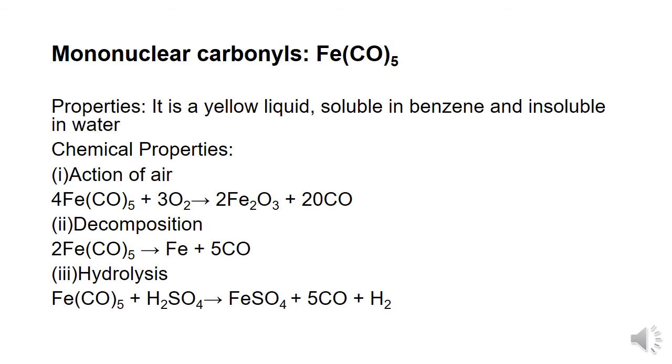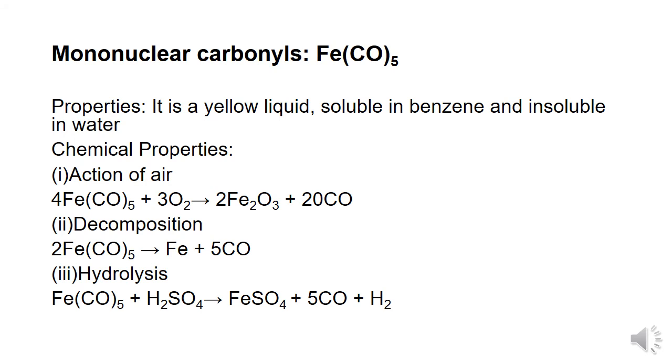The chemical properties of iron pentacarbonyl include the action of air. When iron pentacarbonyl is burnt in air, iron oxide, that is Fe2O3, is formed. The second chemical property is the decomposition reaction.